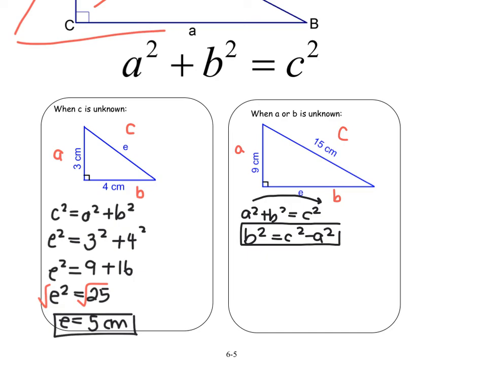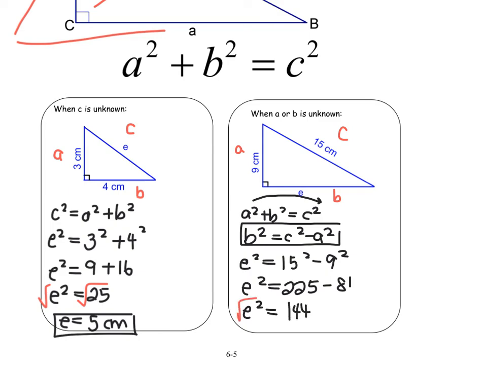Not a big deal. So here I'm going to put E squared is equal to 15 squared minus 9 squared. 15 squared is equal to 225. 9 squared is equal to 81. And when we subtract those, we get 144. And when I square root that, I get an E value of 12 centimeters.